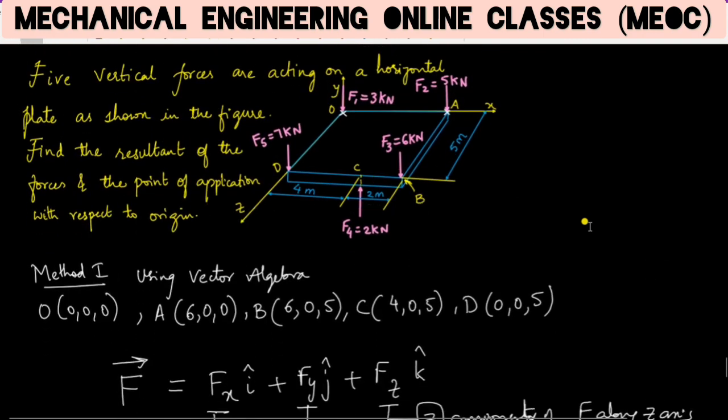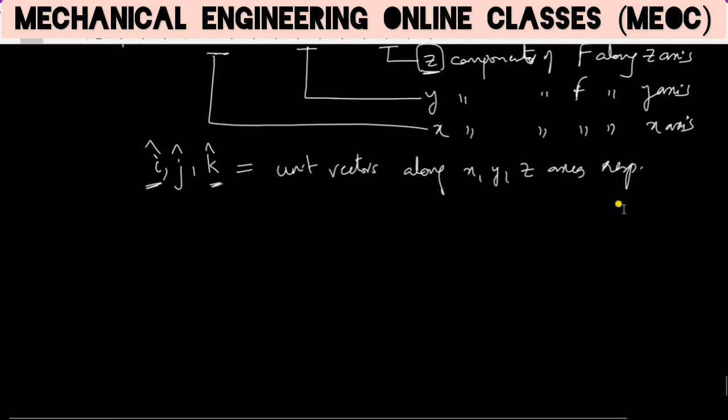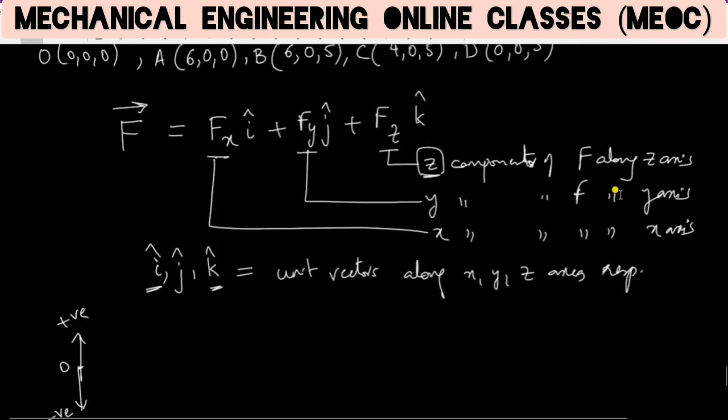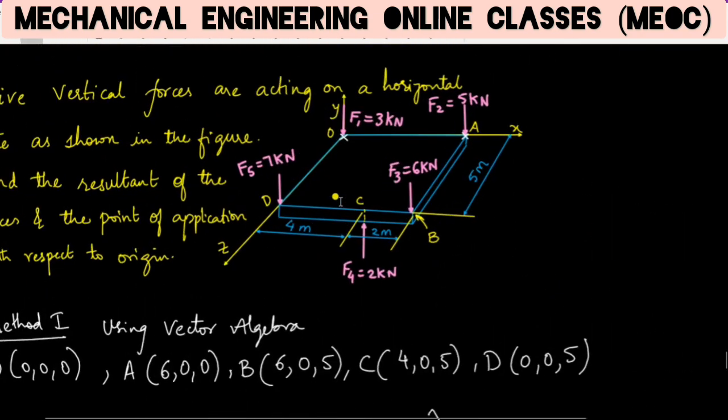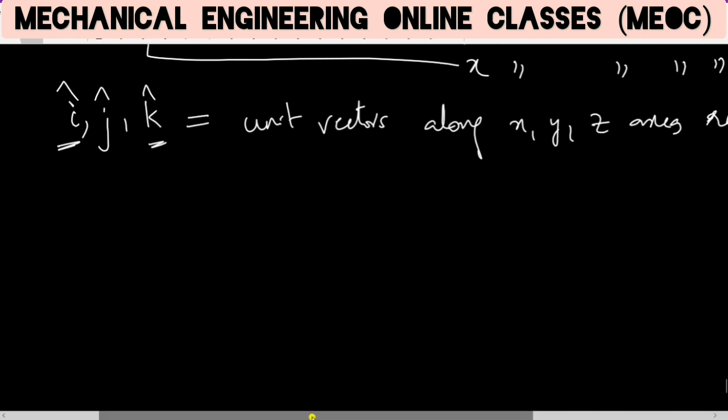So from the figure we have F1, F2, F3, F4 and F5. So let us see how F1 can be written in vector form. F1 is a force acting vertical. Every force here in this particular case are vertical forces. So our convention is that upward forces are positive and downward forces are negative. So from the question, F1 is a downward force which is 3 kilonewton, that is magnitude.